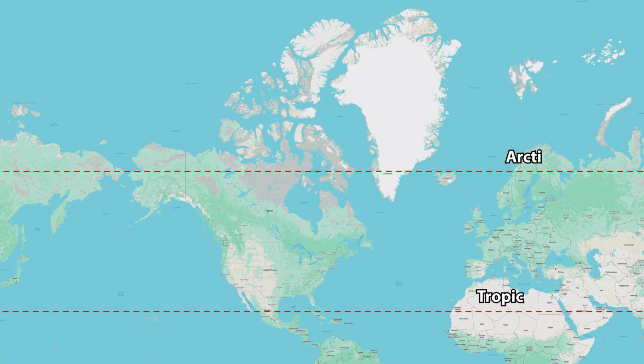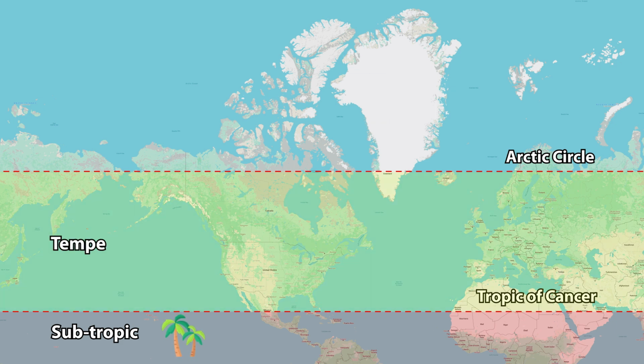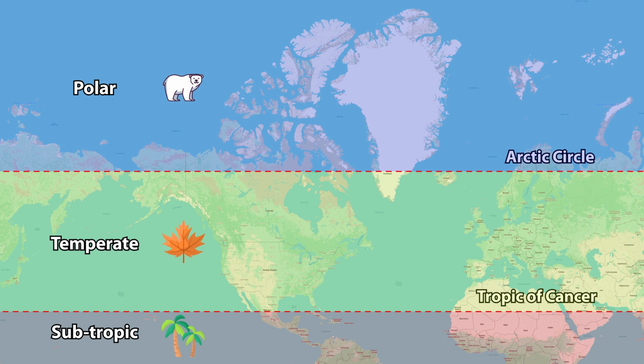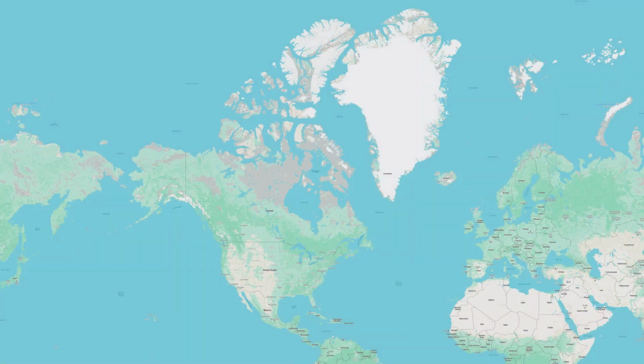The Tropic of Cancer and Arctic Circle pass through the continent. A small portion of the continent lies in the subtropic climatic zone, where they receive high rainfall and average temperatures are also high. A major portion of the continent lies in the temperate zone, where the average annual temperatures are relatively moderate, and a small portion lies in the polar climatic zone, where the average temperature lies below 10 degrees Celsius throughout the year. The continental coastline is long and irregular.